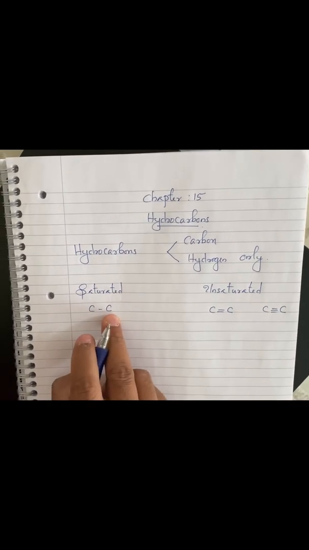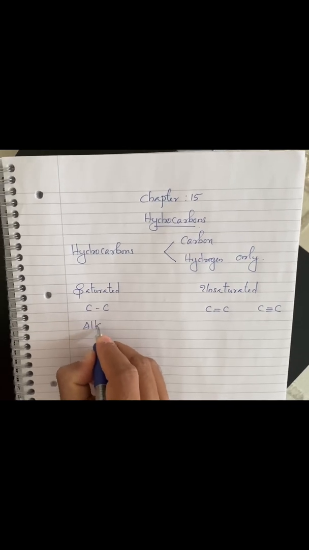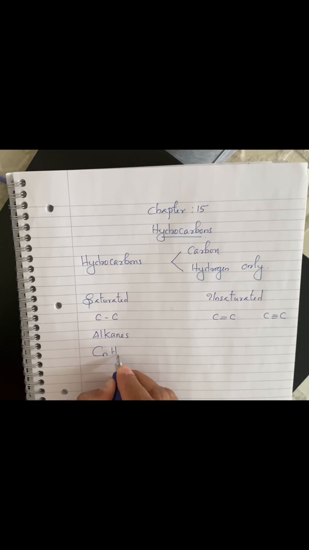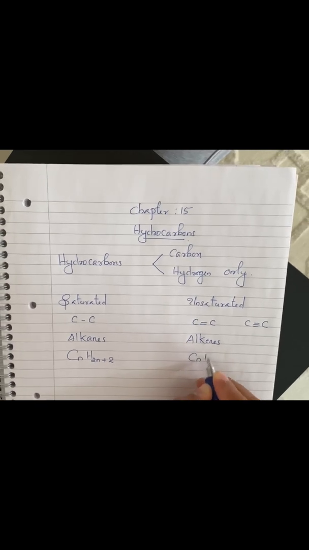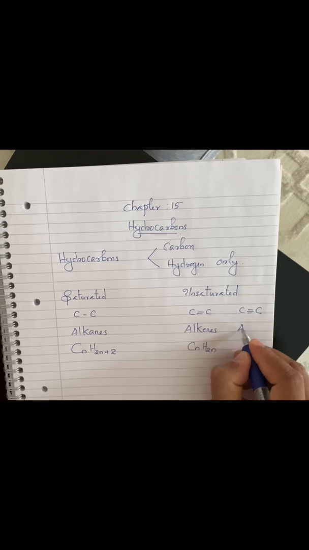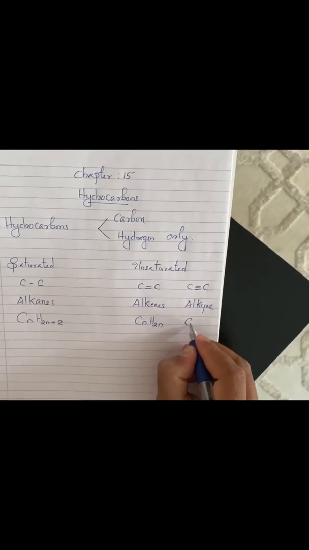This carbon-carbon single bond saturated hydrocarbon is termed as alkanes. Alkanes have the general formula CnH2n+2. N stands for number of carbon atoms. C double bond C, unsaturated hydrocarbon, is known as alkenes. They have the general formula CnH2n. C triple bond C is alkyne. They have the general formula.